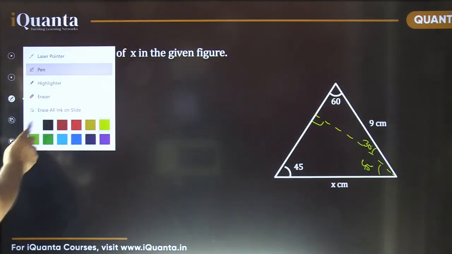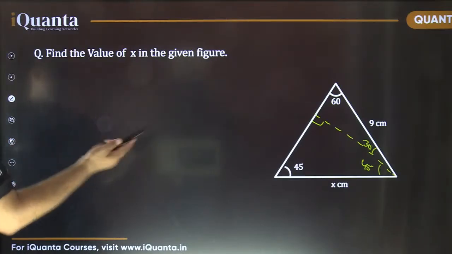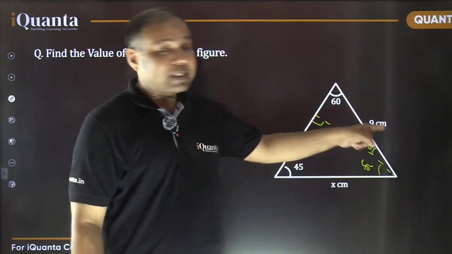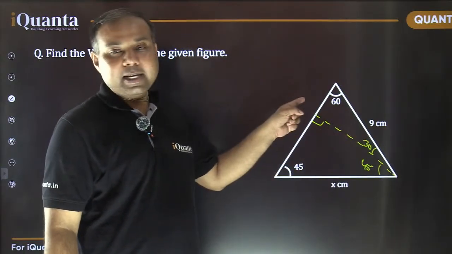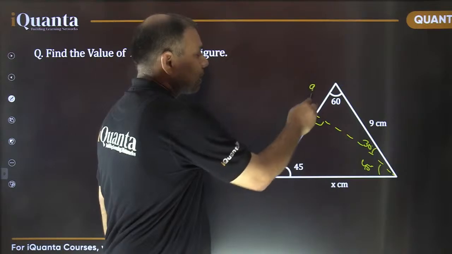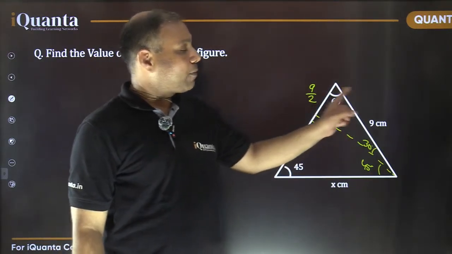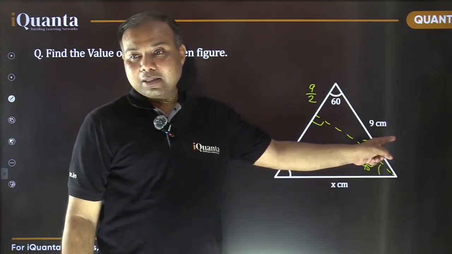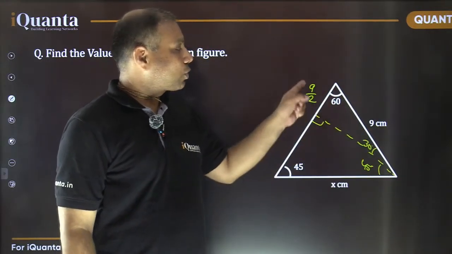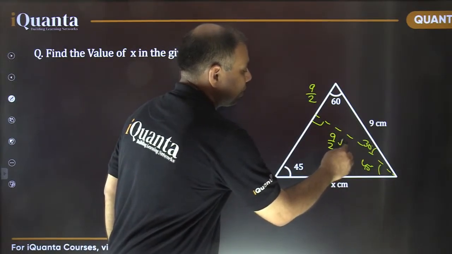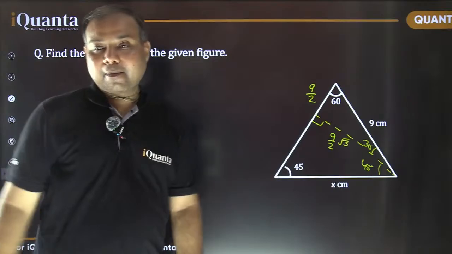Okay, now let's see what are the values. We are almost done now. So in this 30, 60, 90 triangle, opposite to 90 it is 9. So what about opposite to 30? It is going to be half of that, that is 9 by 2. That was our ratio. Opposite to 30, whatever length it is, opposite to 90 it is going to be twice of that. ठीक है ना? And opposite to 60 it is root 3 times this. So this total length is 9 by 2 times root 3. Is it fine?